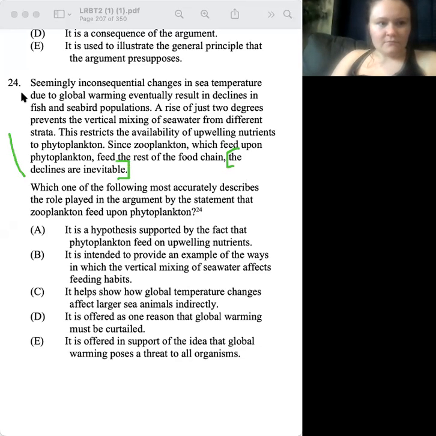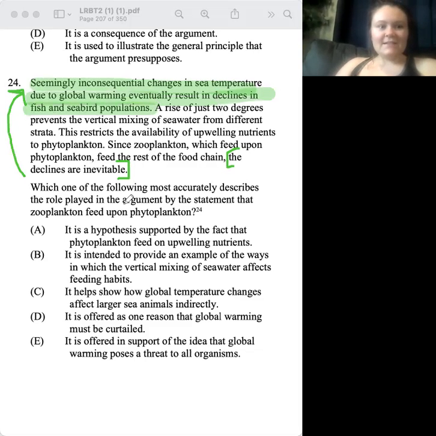Oh, it's supporting the fact that the decline. Hold on. Inconsequential changes in sea temperatures due to global warming eventually result in declines. Yeah, so since the declines are inevitable, that means these changes in the seawater due to global warming are actually resulting in the declines. So the declines are more like an outcome of that. It's honestly kind of saying the same thing, but just for this, we'll go to the top.